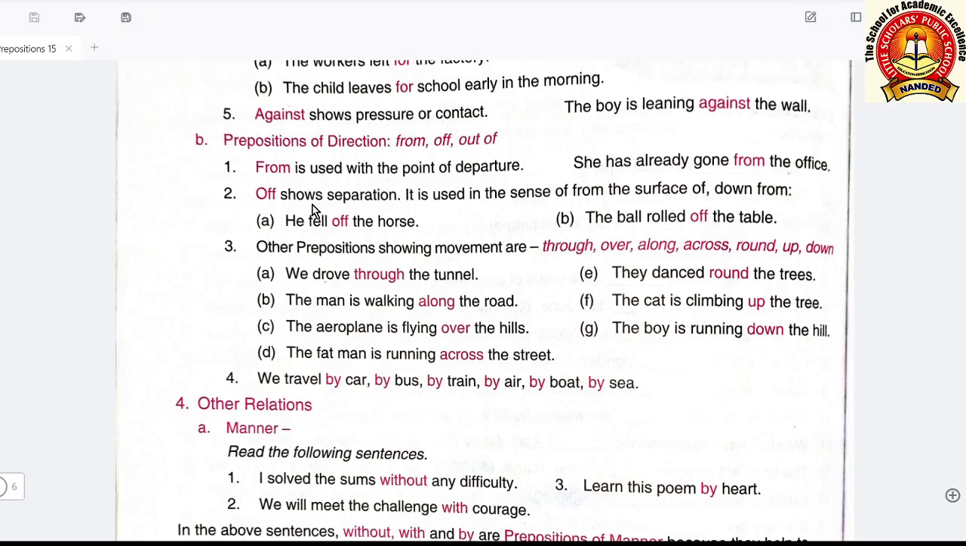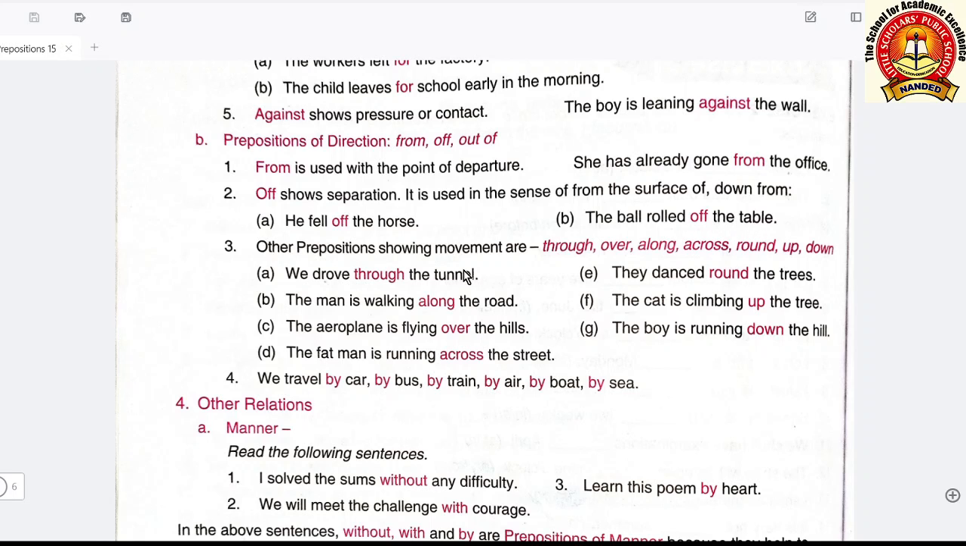Second one, off shows separation. It is used in the sense of from the surface of or down from. How? He fell off the horse. He fell off the horse means he fell from the top of the horse, means he was sitting on the horse. The ball rolled off the table. Rolled off the table means it rolled and fell down from the table.